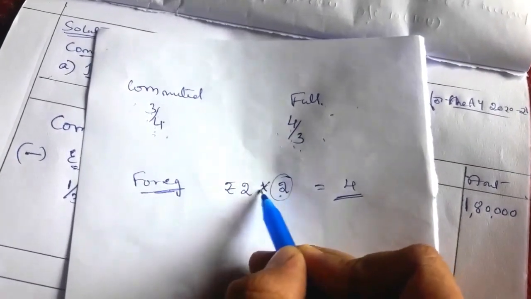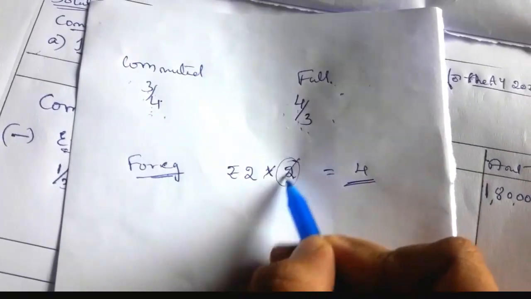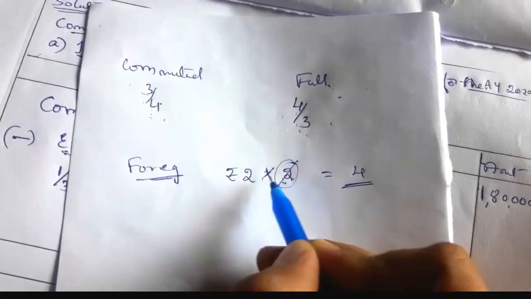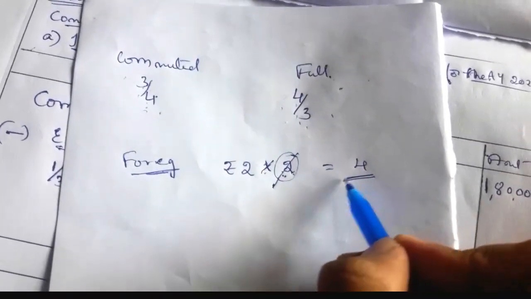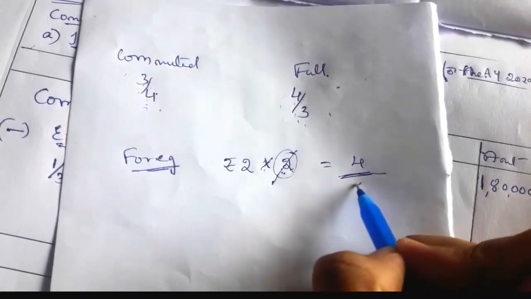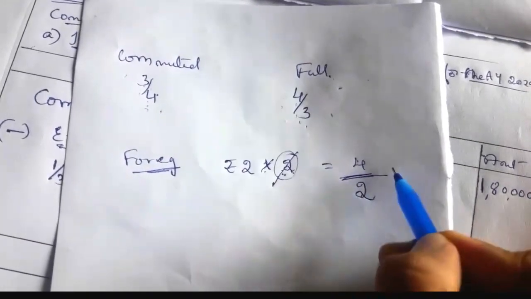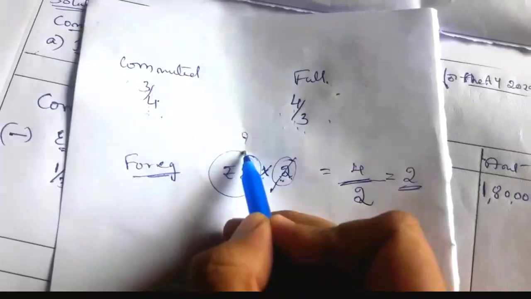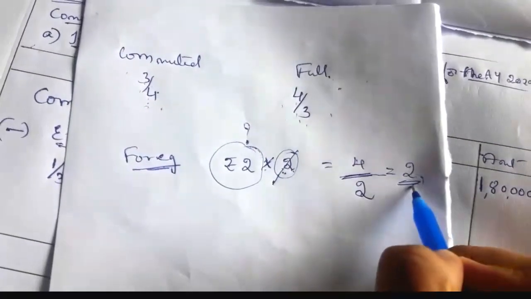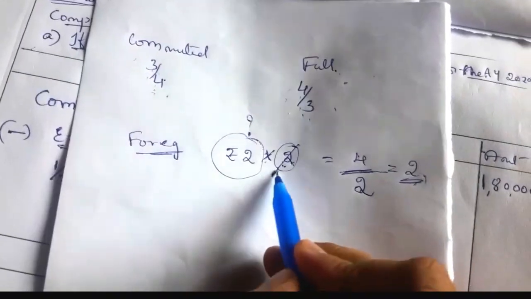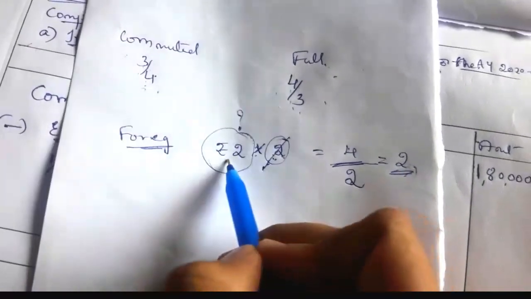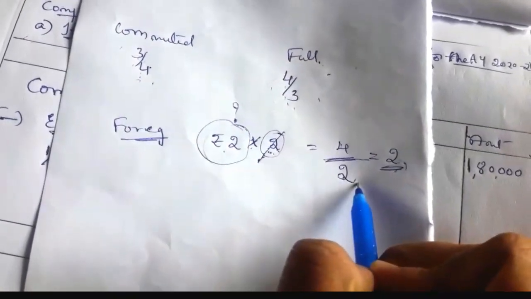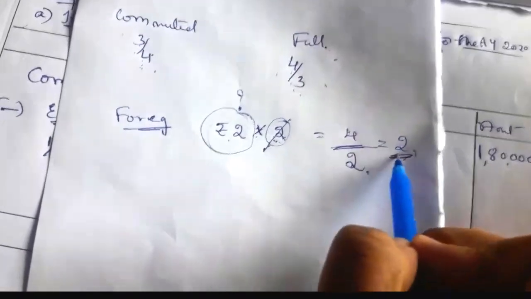This is multiplied by 2. So now we have to cancel this 2. In order to cancel this 2, what we multiplied should be divided from this answer. Okay, when we divide, we'll get the exact value. So in order to get the full value, what we multiplied should be divided. Okay, so we'll get the full value.